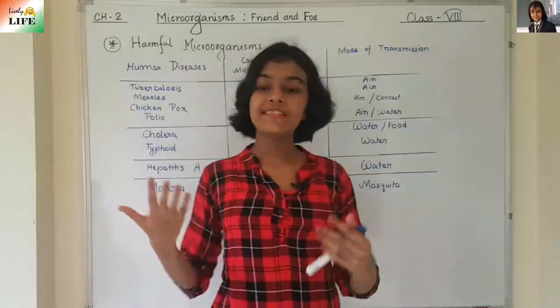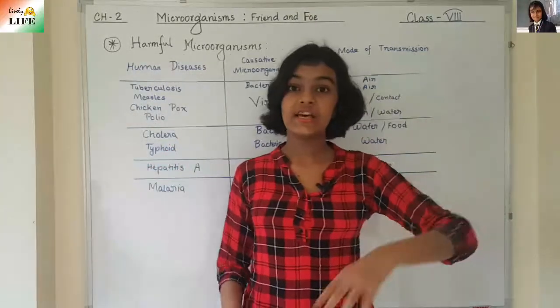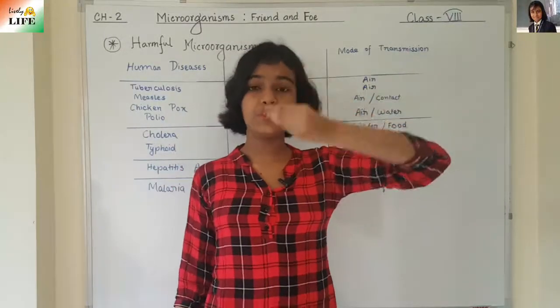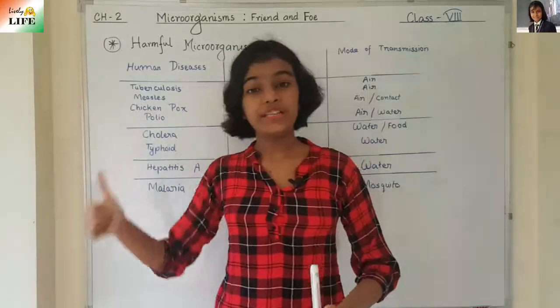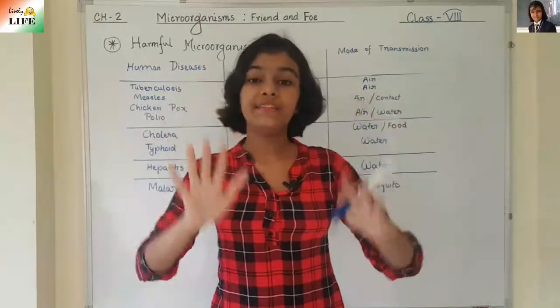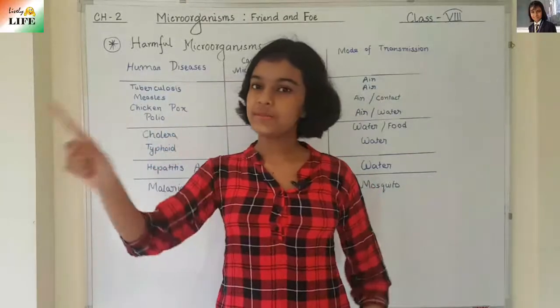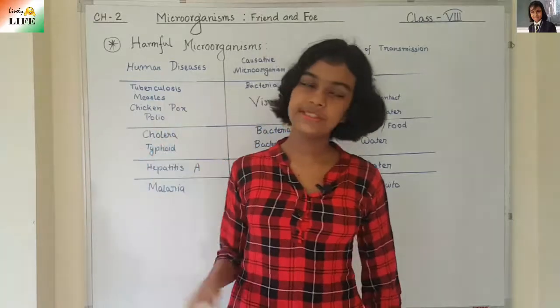So how are diseases transmitted through air? When an infected person sneezes, the droplets come out. What are droplets? Droplets are tiny particles of mucus and saliva, right? When these droplets are breathed in by a healthy person, they get transferred from the infected person to the healthy person, and it causes the disease in the healthy person.